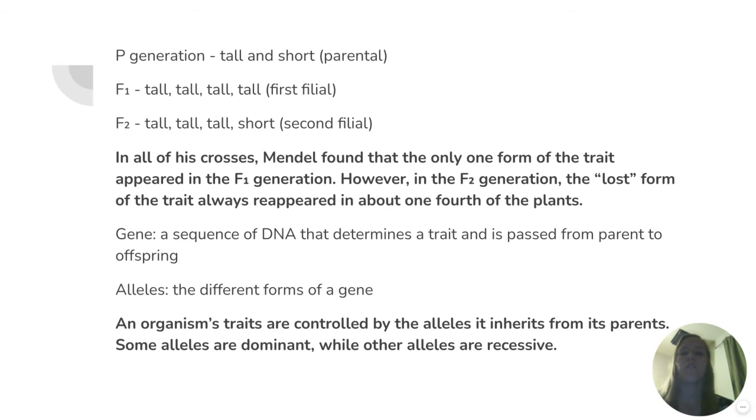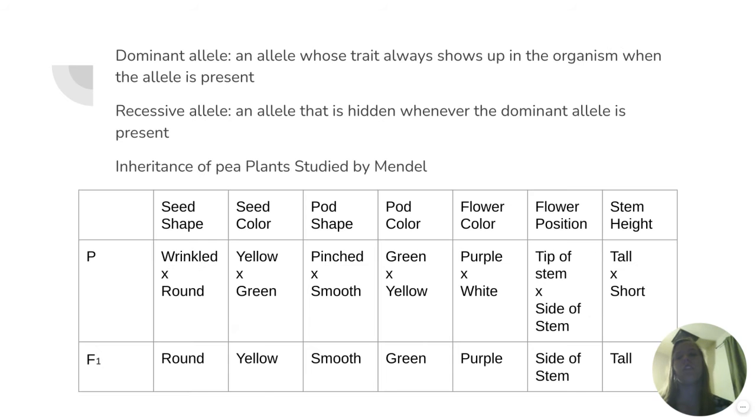Alleles are the different forms of a gene. An organism's traits are controlled by the alleles it inherits from its parents. Some alleles are dominant, while other alleles are recessive. A dominant allele is an allele whose trait always shows up in the organism when the allele is present. A recessive allele is an allele that is hidden whenever the dominant allele is present.